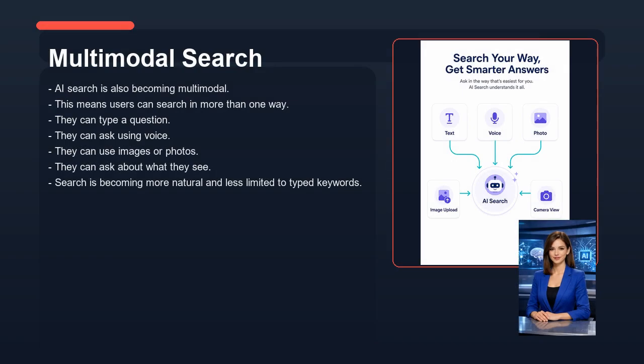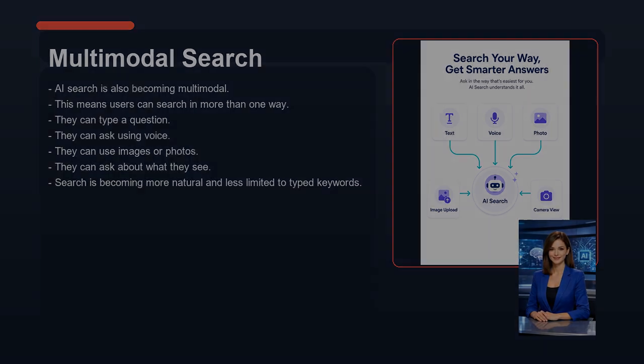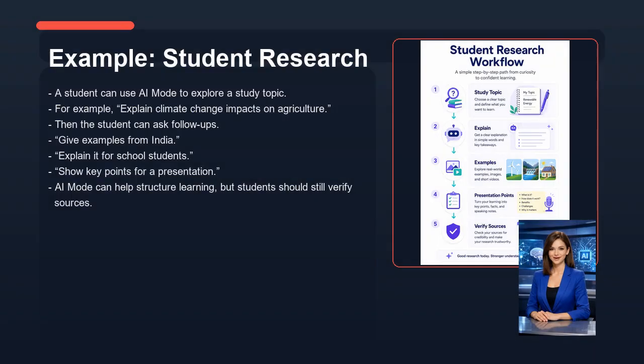Now let's look at multimodal search. AI search is also becoming multimodal. This means users can search in more than one way. They can type a question. They can ask using voice. They can use images or photos. They can ask about what they see. Search is becoming more natural and less limited to typed keywords. Now let's look at example, student research.